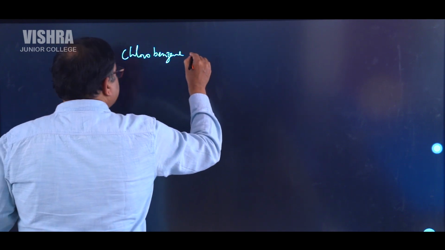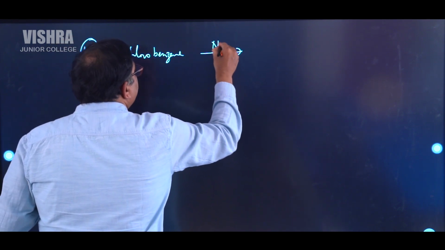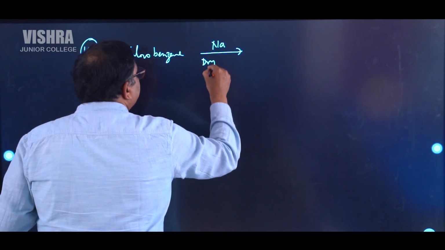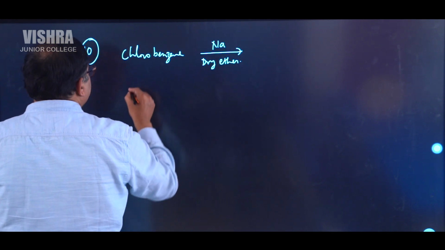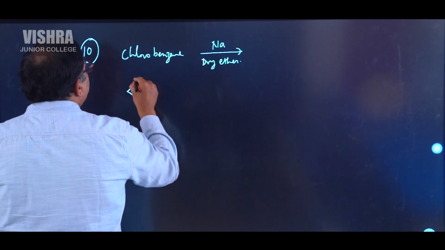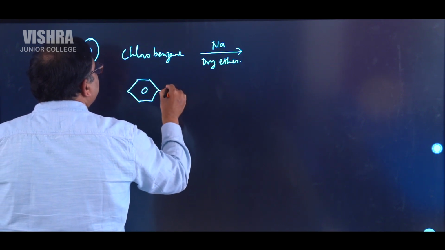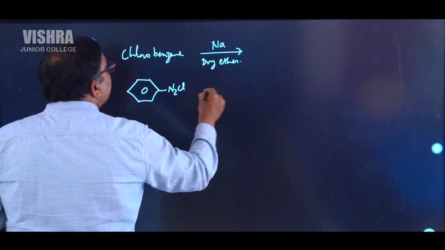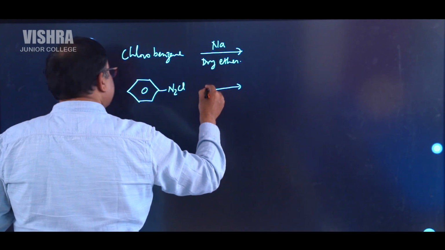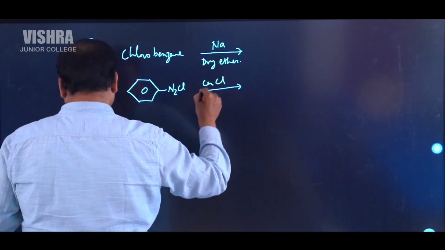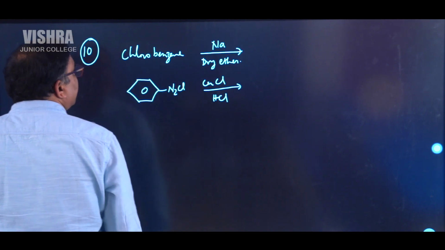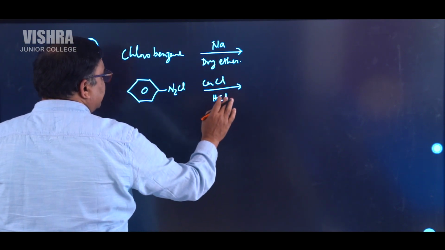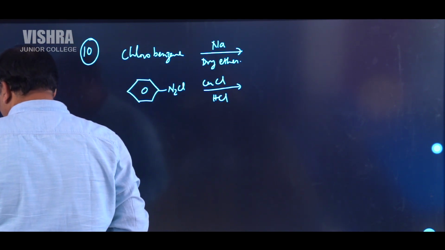In this chlorobenzene, they are adding sodium with dry ether. This is one. Then there is a diazonium chloride, benzene with N2Cl, and to this they are adding CuCl plus HCl. This one is a Fittig reaction, this one is a Sandmeyer reaction.